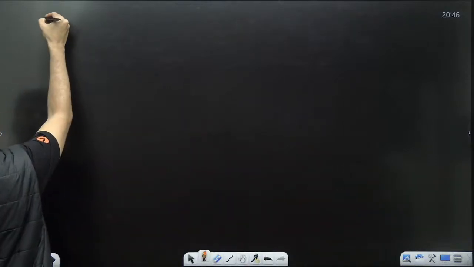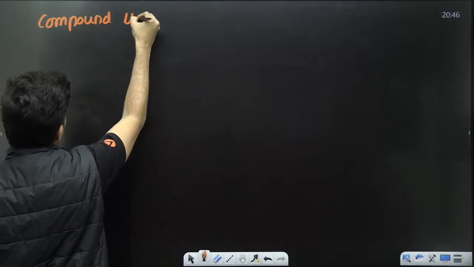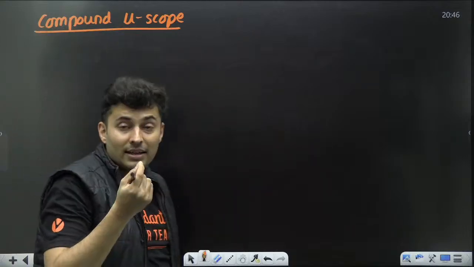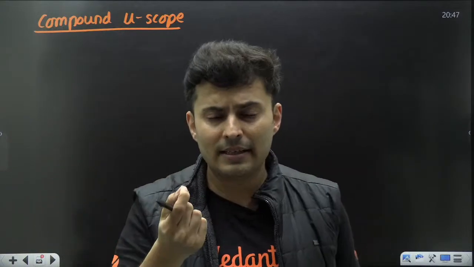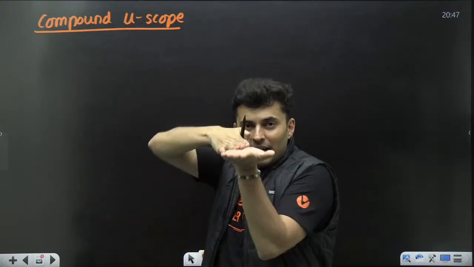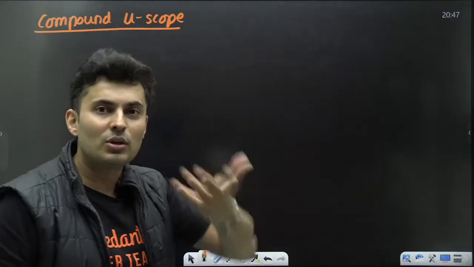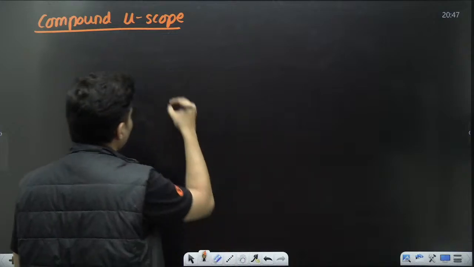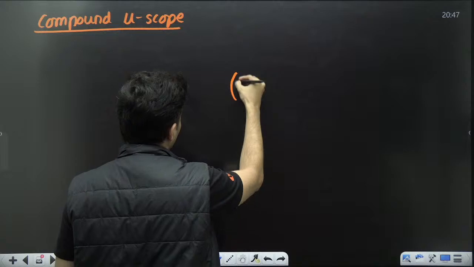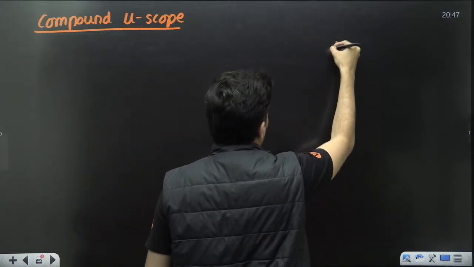Then you have the compound microscope, which is used in your laboratory to study blood cells, hair tissues, cells, or some bacteria, fungus, etc. You make a slide, put it under the microscope, adjust it, and then see the magnified image of that organism. In such a case, you generally have two lenses, like this.